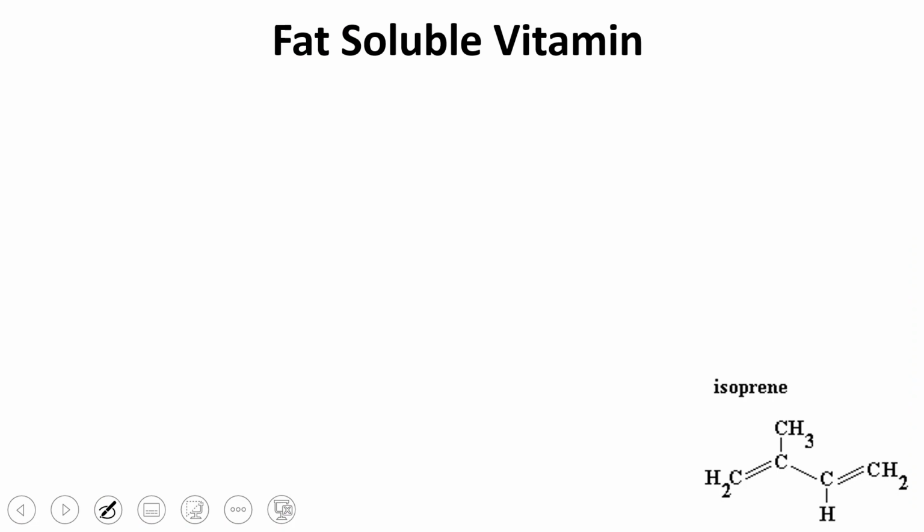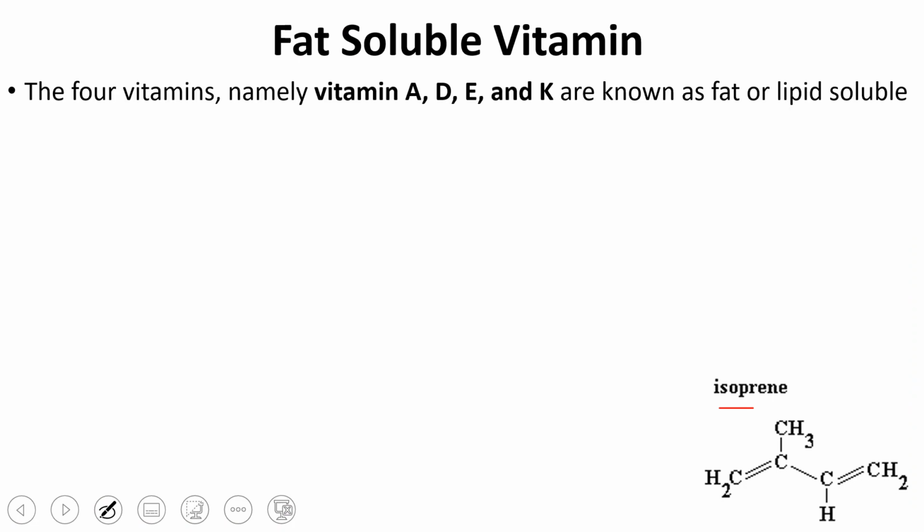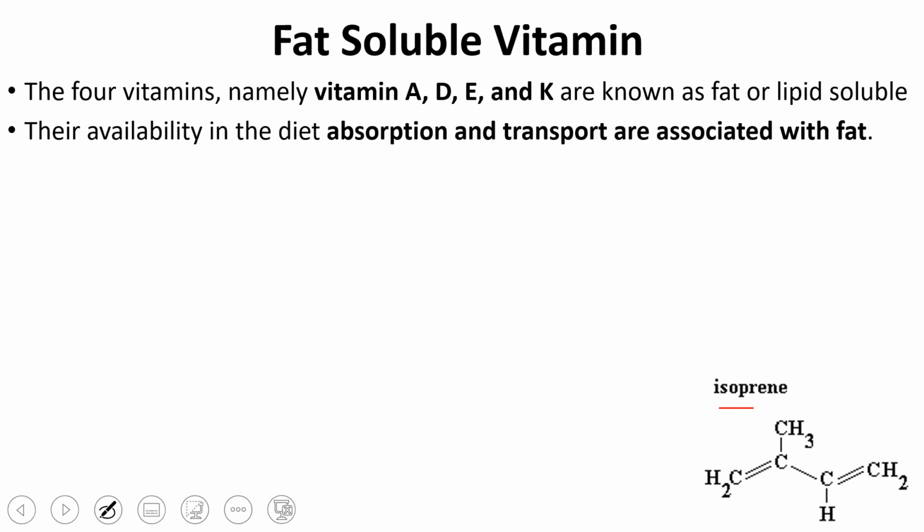Now, if you look at the fat soluble vitamins, their major structures contain a 5 carbon unit, which is called an isoprene unit. The same isoprene unit you can see in nylons, rubbers and different places. The 4 vitamins A, D, E and K are known as fat or lipid soluble vitamins. Their availability in the diet, absorption and transport are associated with fat because they are lipid soluble, so they cannot be transported directly through your blood circulation alone. You have to make them water soluble.